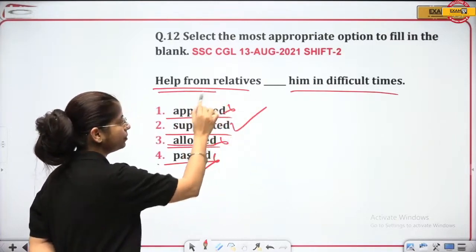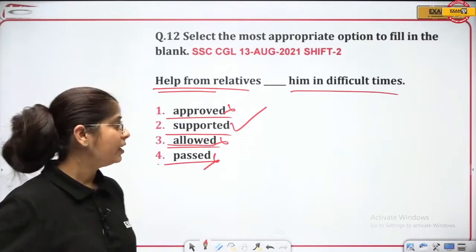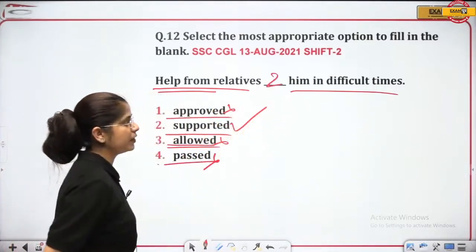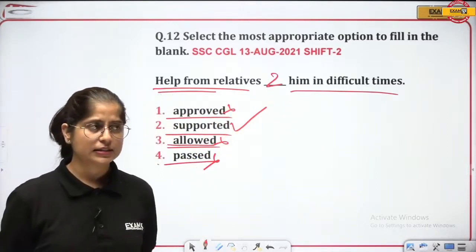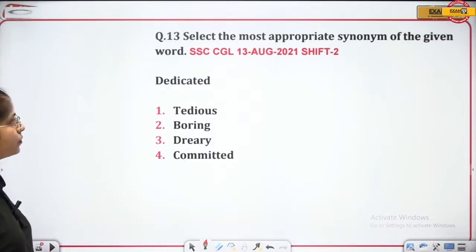Help that he got from his relatives in the time of difficulty supported him, right? So this will be help from relatives supported him in difficult times. That is the correct answer, and this is quite easy, right? Let's see what the next question is about.